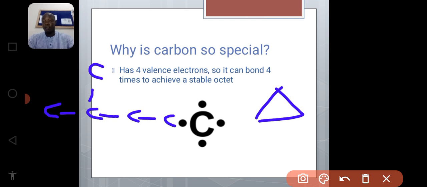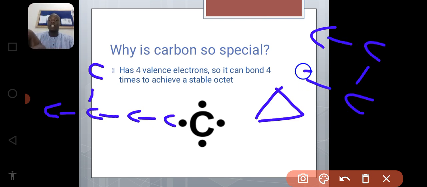All this is the special property of carbon. It can form long chain, straight chain, branch chain, and ring chain hydrocarbons. You can have carbon in a ring, something like this. This is a ring, cyclic, so it has that potential. So only carbon.